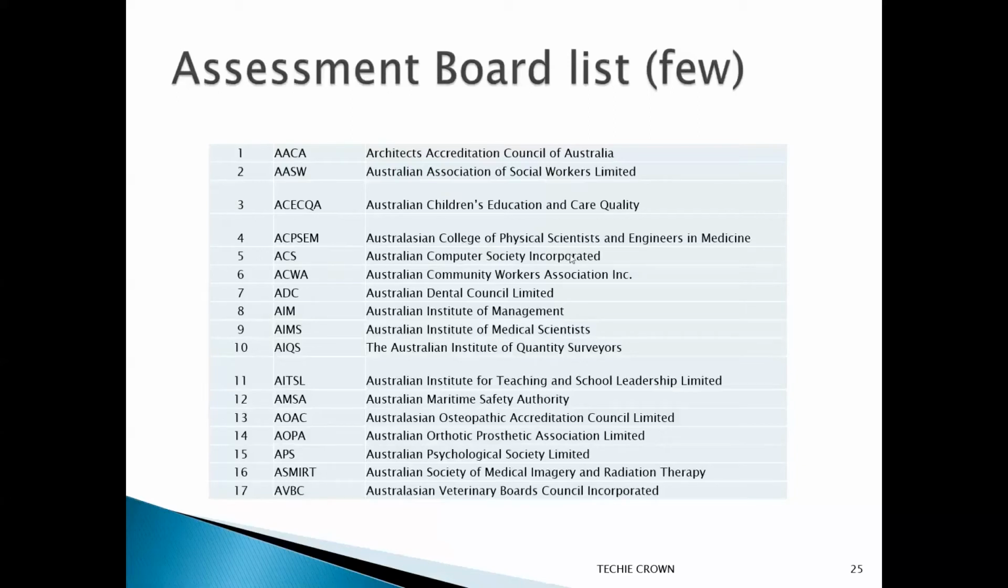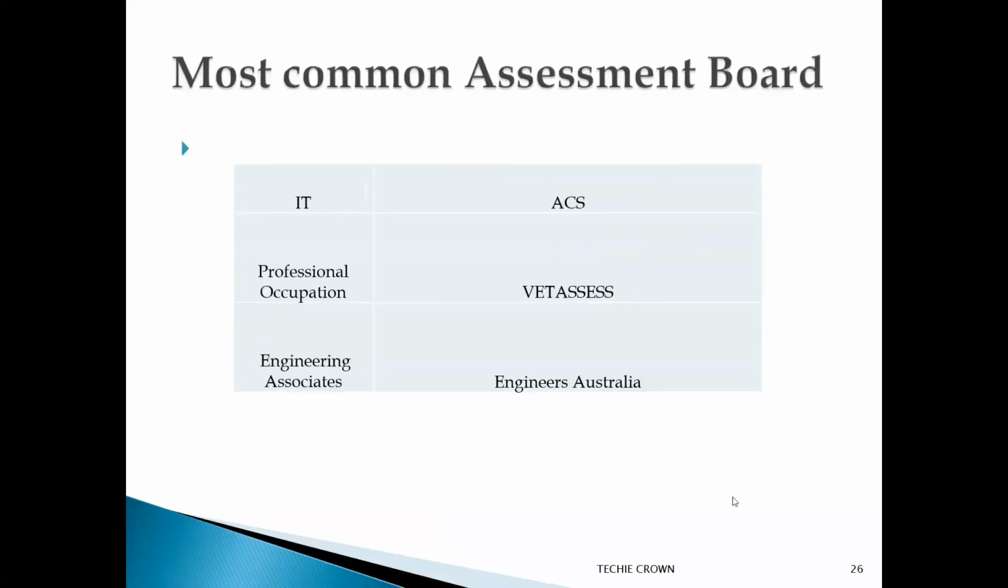If you are a dentist and want to get assessed, then ADC. And in case of an HR professional, you can contact AIM, Australian Institute of Management. Similarly, based on your skill code, you should contact the relevant assessing authority. And here comes the most common assessment boards. I could see more professionals get assessed with these: ACS, VETASSESS, and Engineers Australia.